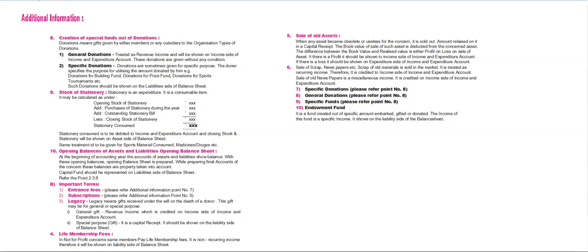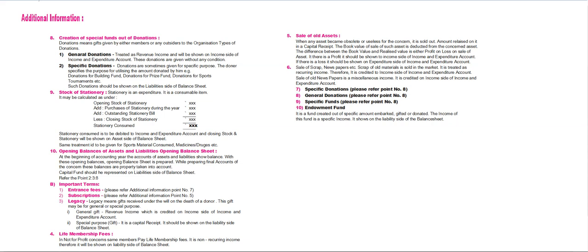The sale proceeds of scrap or old newspapers is treated as revenue income and it is credited to income and expenditure account. Though the amount realized from sale of scrap and old newspaper is comparatively small, it is not negligible. In certain concerns like a public library, the proceeds from sale of scrap and sale of old newspapers may be considerable. Therefore, proper accounting is necessary.